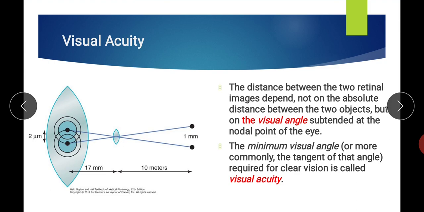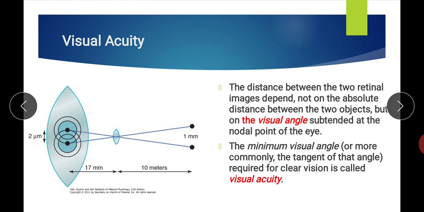So here, rather than 2 points on the skin, it is 2 points on the retina. The ability of the eye to differentiate the 2 point sources of the image is known as visual acuity, but that ability depends on the formation of visual angle.